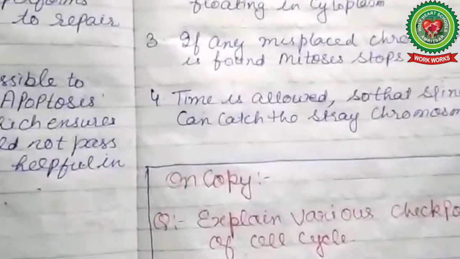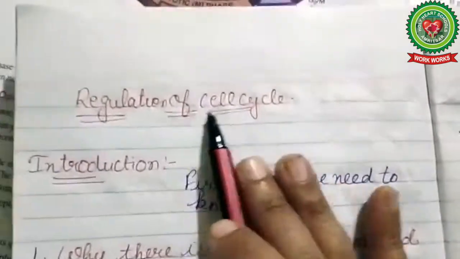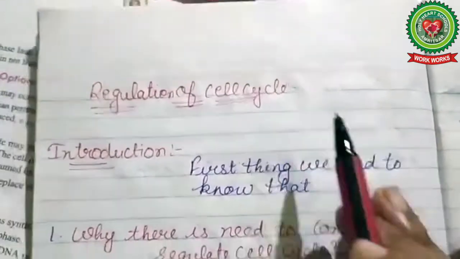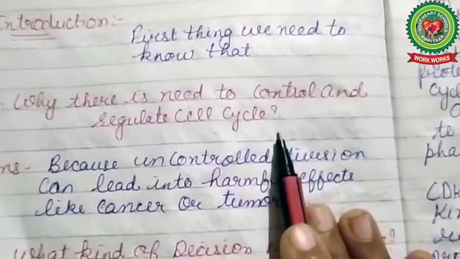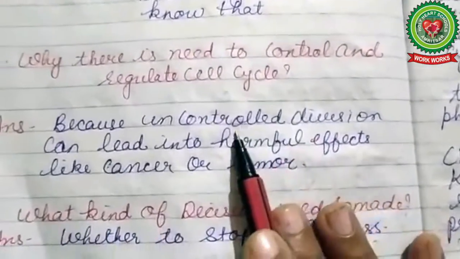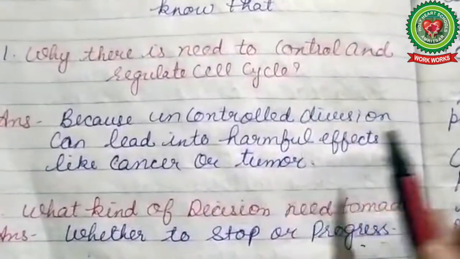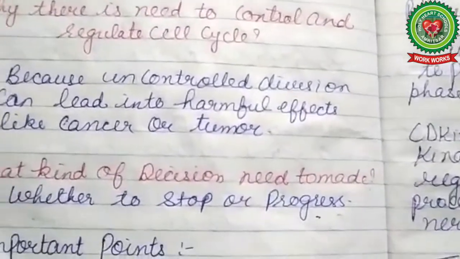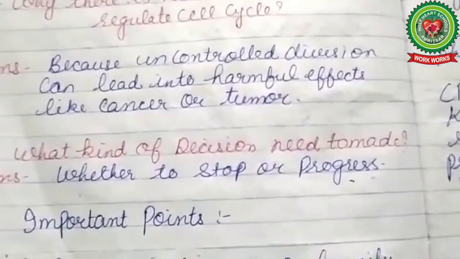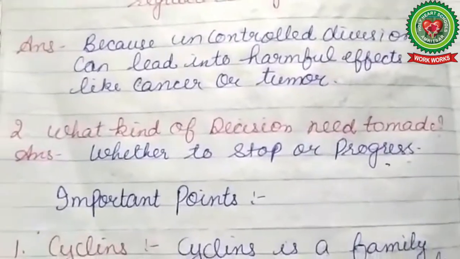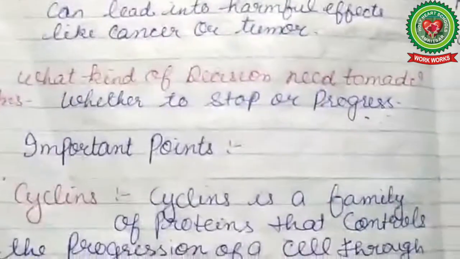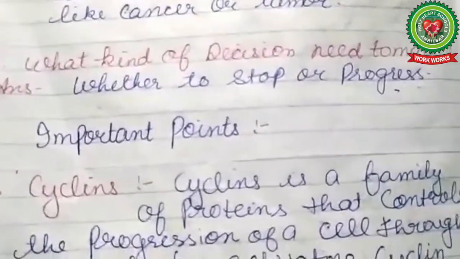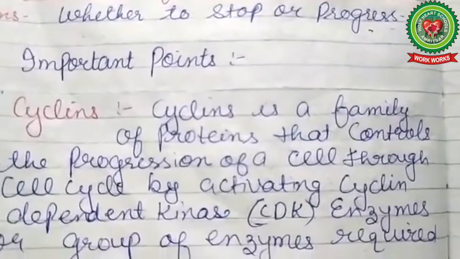Next, students, we are going to discuss the topic regulation of the cell cycle. The first thing we need to know is why there is a need to control and regulate the cell cycle. Because uncontrolled divisions can lead to harmful effects like cancer or tumor. What kind of decision needs to be made, whether to stop or progress? Now, the important points.